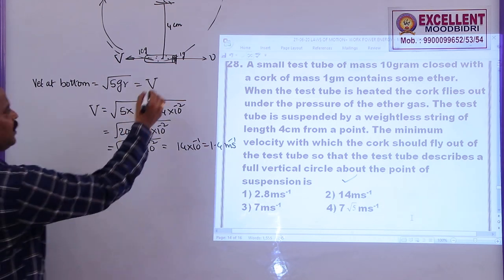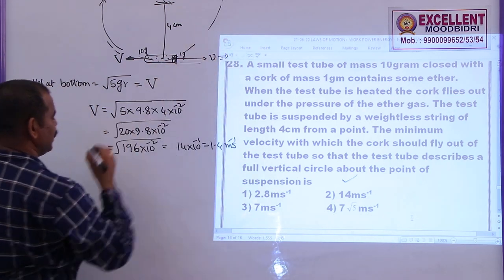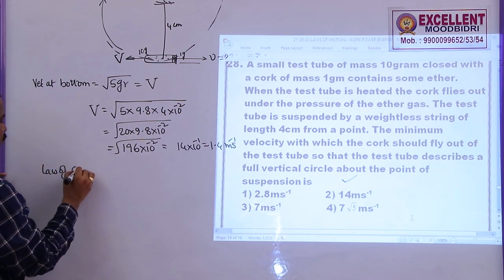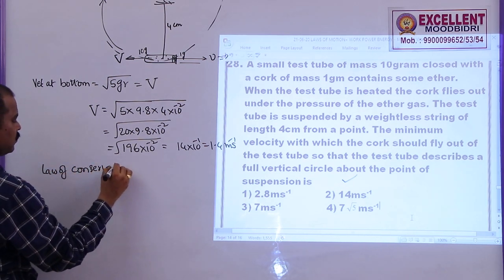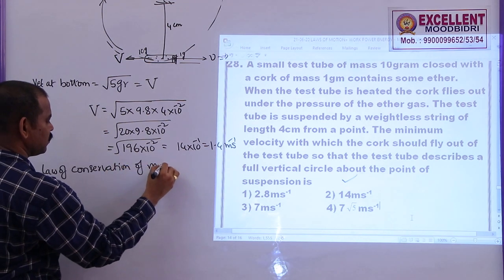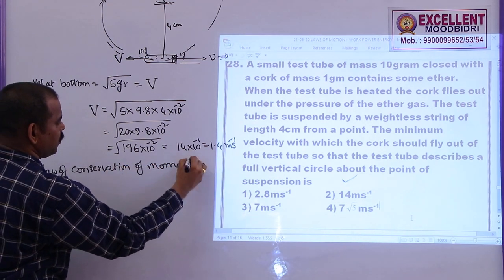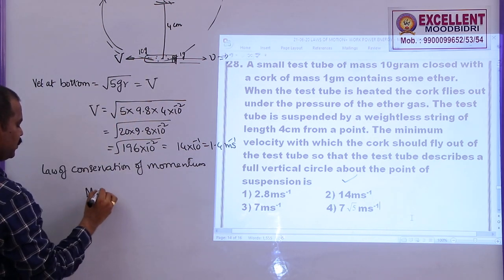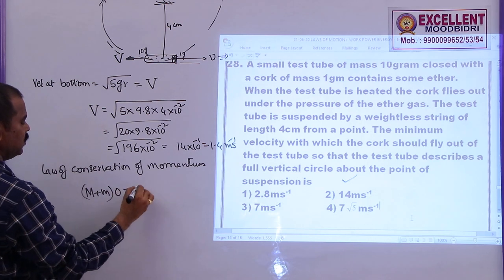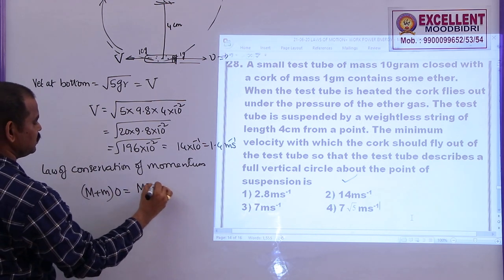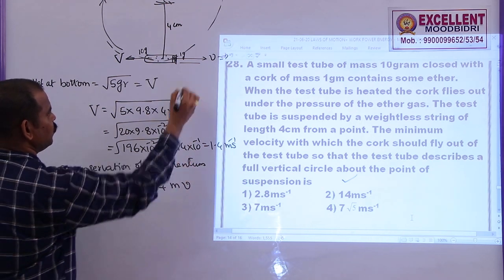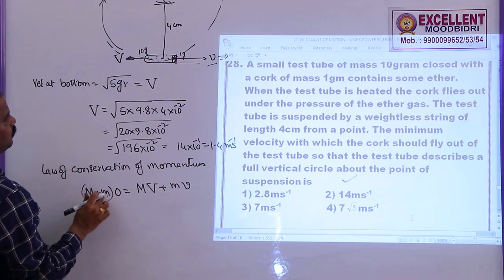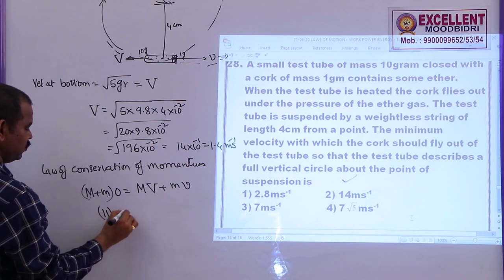But what is the velocity of the cork they are asking? They are asking the small v velocity. So, by applying the law of conservation of momentum, here what we can write: initially the system is at rest, that is capital M plus small m is at rest. Capital M is moving with the velocity V, and the small m will move with the velocity v, where small m is the mass of the cork. So this will be 10 plus 1, this is 11 into 0, initially at rest.